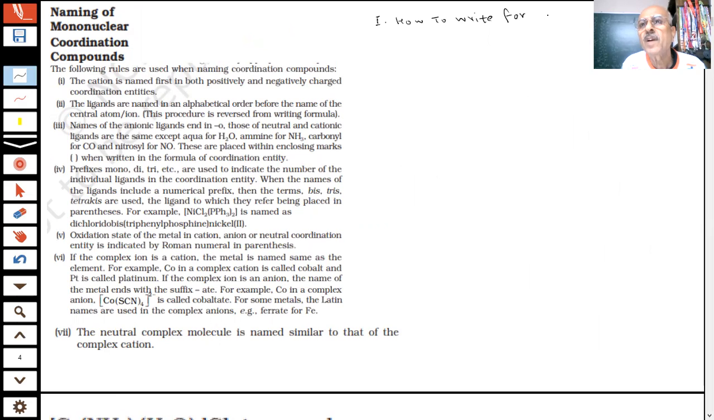Okay, the first thing we did was how to write the formula. And you have seen what difficulty we are facing, because we have to balance the charges. The charge of the cation and the charge of the anion must be balanced by the end.